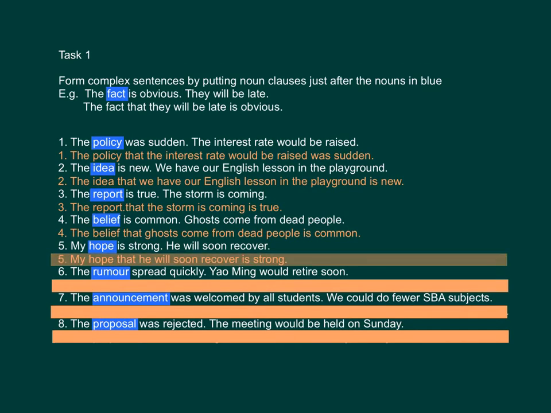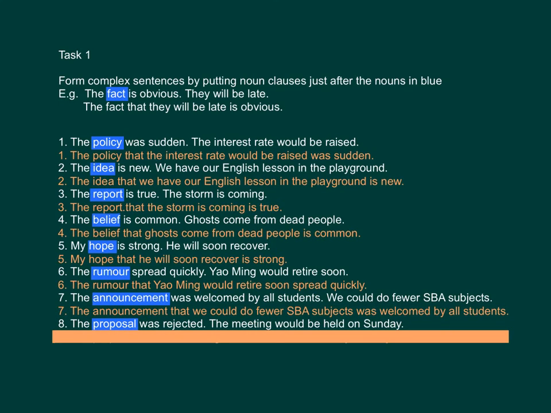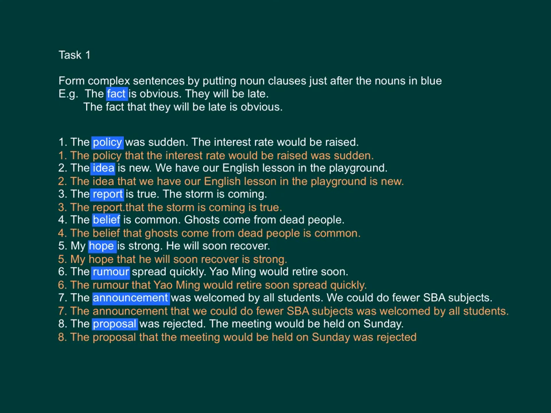Number 5, my hope that he will soon recover is strong. Number 6, the rumor that Yao Ming will retire soon spread quickly. Number 7, the announcement that we could do fewer SBA subjects was welcomed by all students. Number 8, the proposal that the meeting would be held on Sunday was rejected.